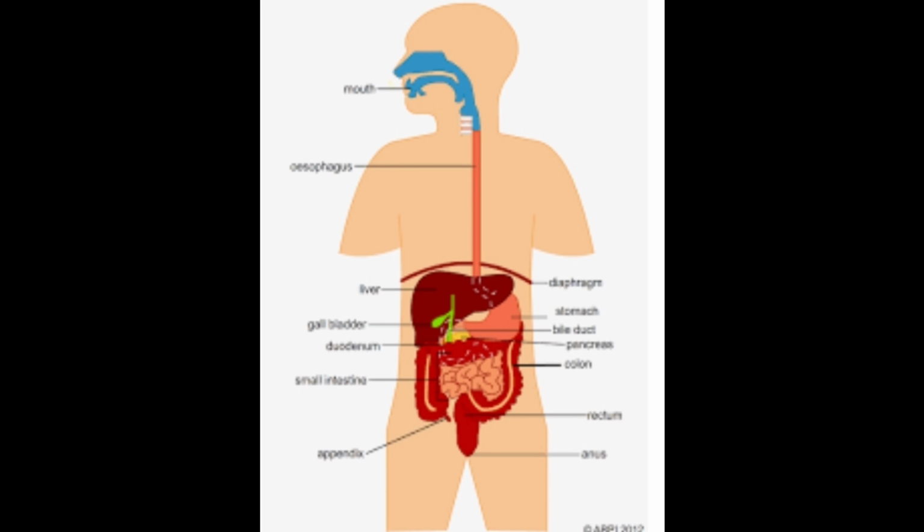The small intestine has three segments: duodenum, jejunum, ileum.